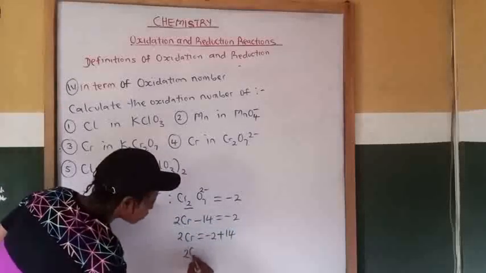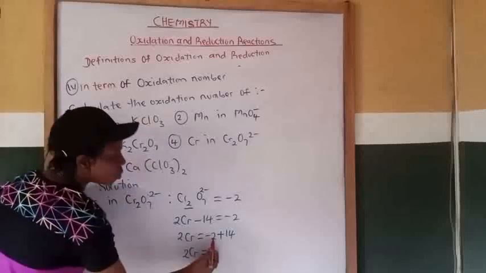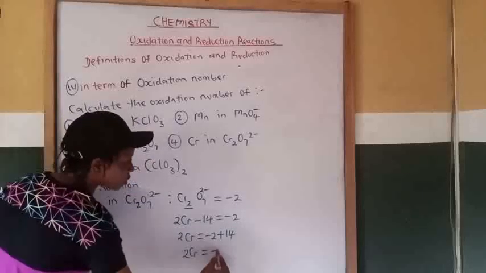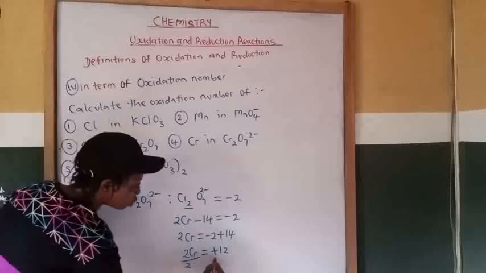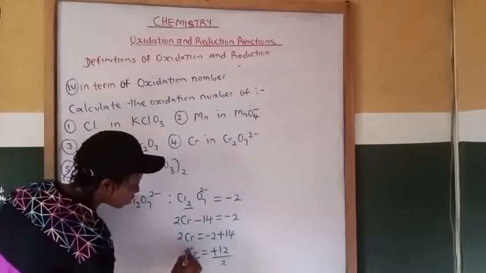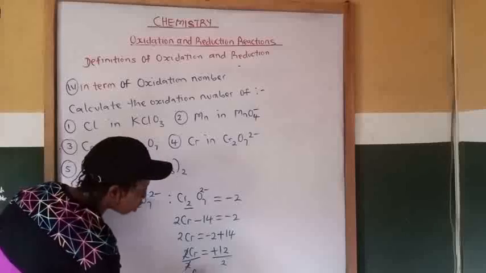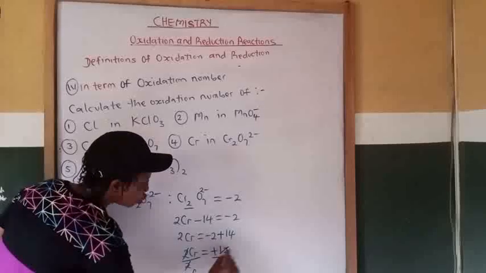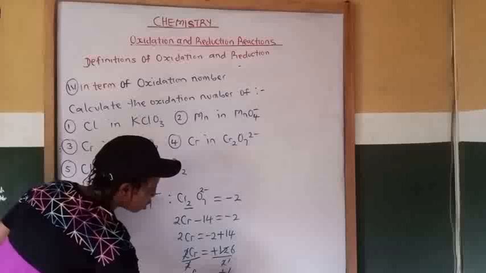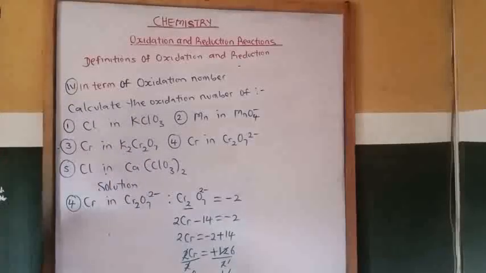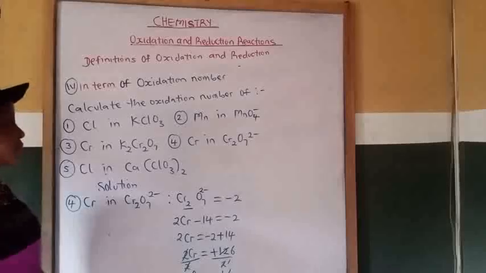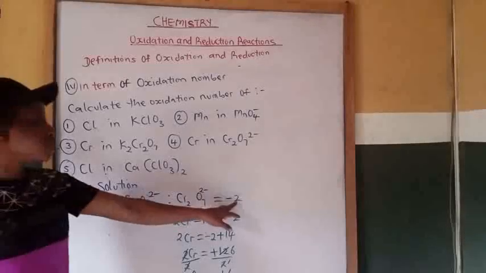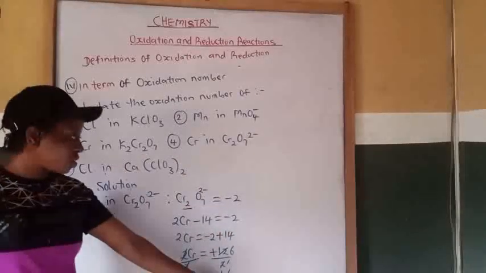Then 2Cr equal to minus 2 plus 14 will give us plus 12. Divide both sides by 2. So chromium will be equal to plus 6. So the oxidation number of chromium in the dichromate ion is plus 6.